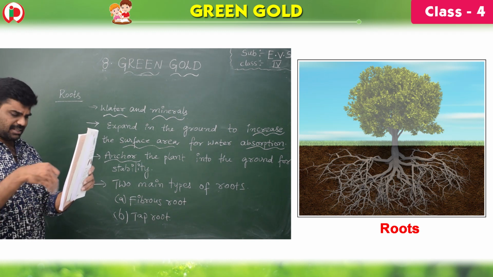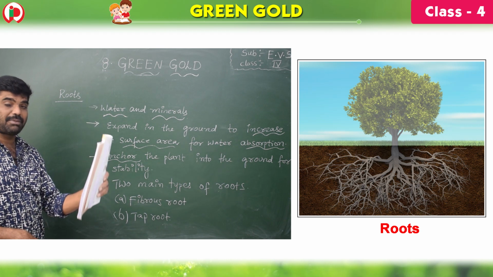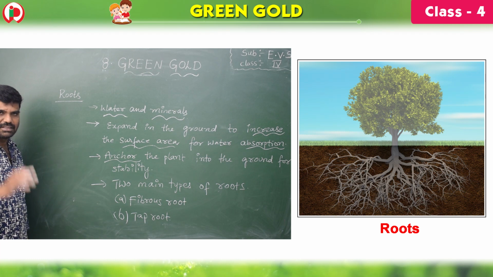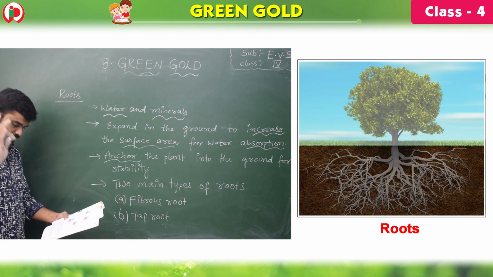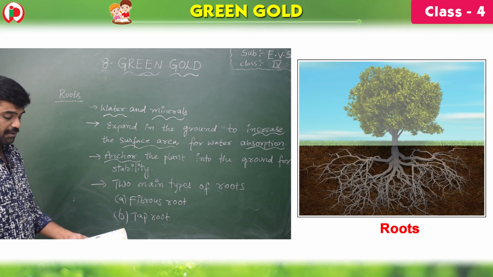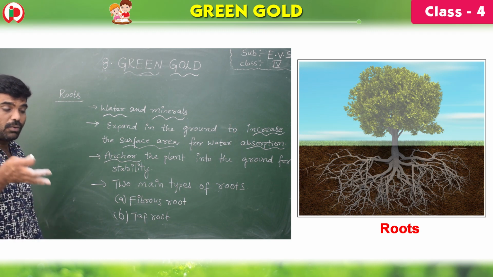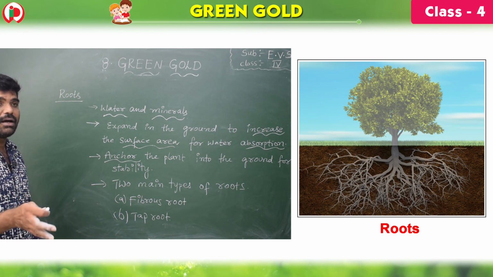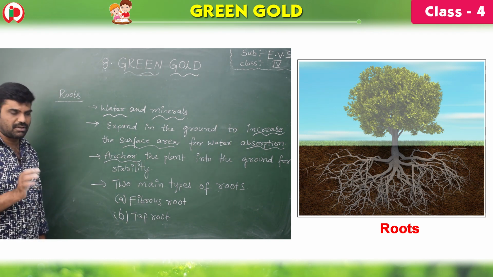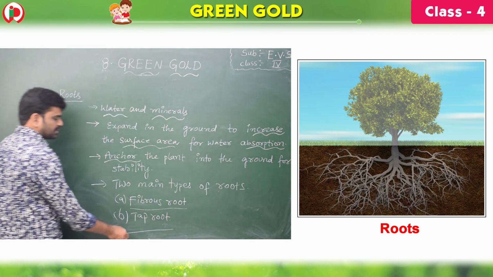The roots are fixed in the ground. The roots help in anchoring the plant to fix it in a proper place. There are mainly two types of roots, children, according to the origin of development and branching pattern. So how they develop and how the branches will grow according to the origin of development and branching pattern. The two main types are the fibrous root system and the tap root system.